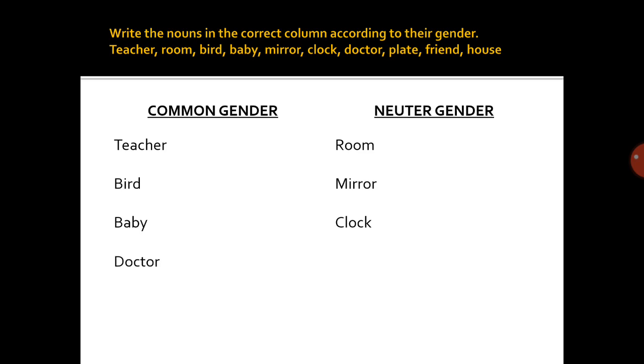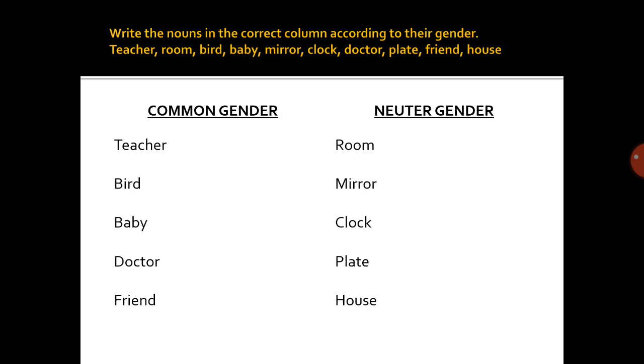Now next is plate. Plate is an object and it is a non-living thing. So it will come under neuter gender. Friend. Again, friend is living thing and it can be a girl also or a boy also. So it will come under common gender. Now the last one is house. House is a non-living thing. So it will come under neuter gender.